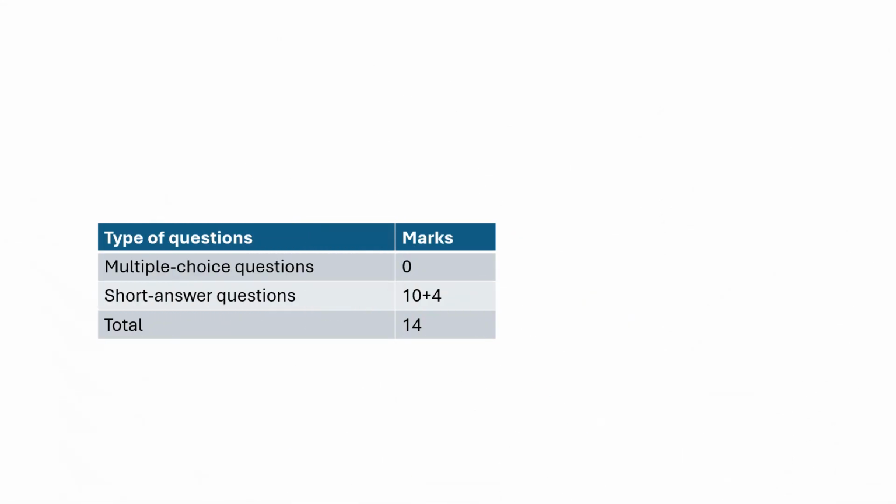In changes in species over time, 2 short answer questions are worth 14 marks, but there are no multiple choice questions. The overall score for this section is 14 marks. With a total possible score of 120 points, the percentage for this section is 11.7% of the total score.